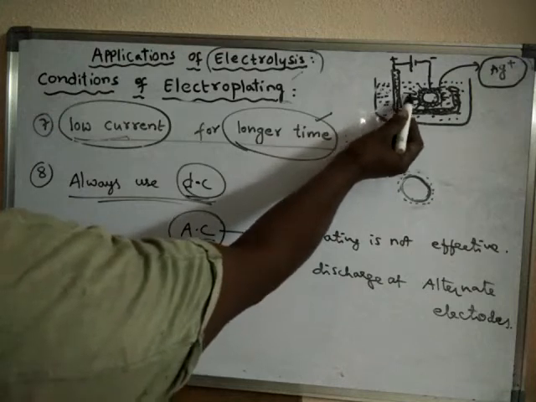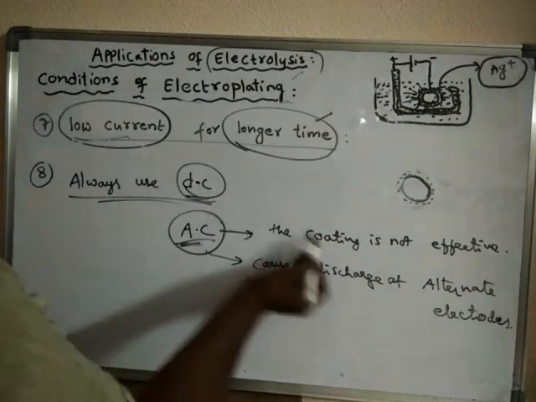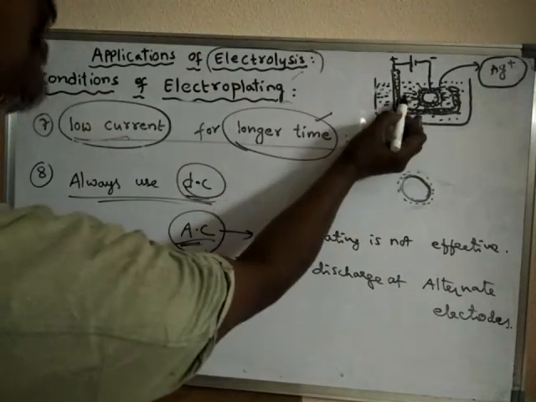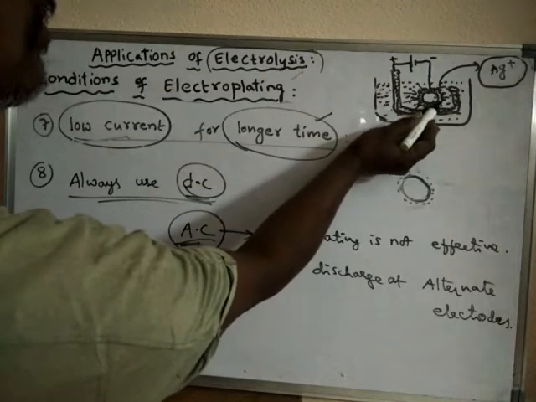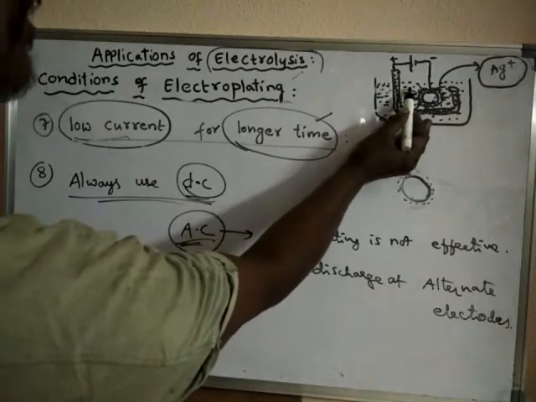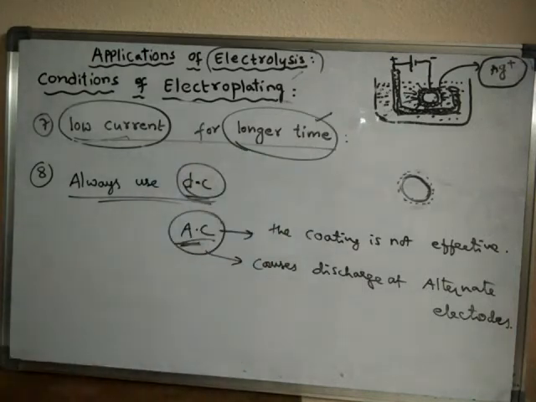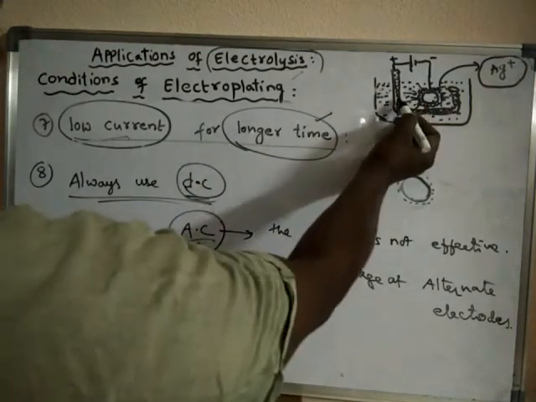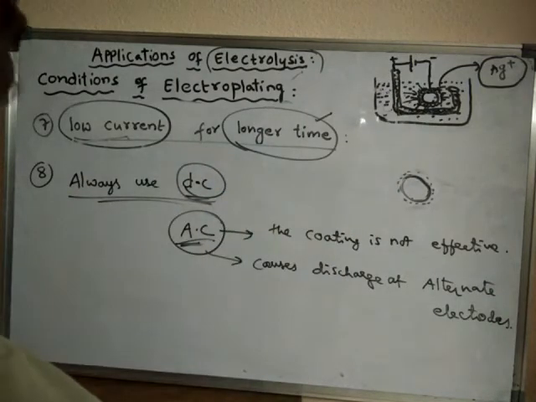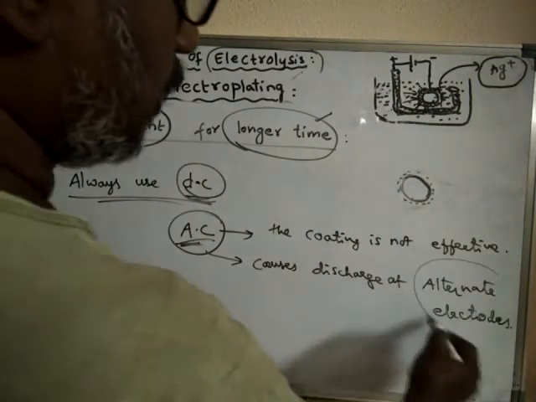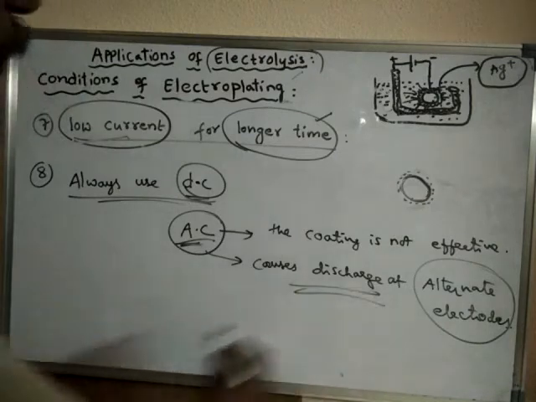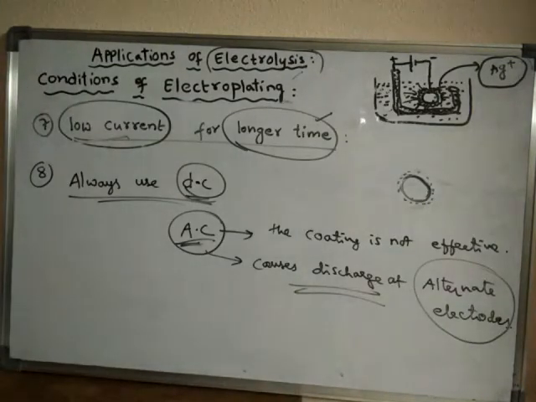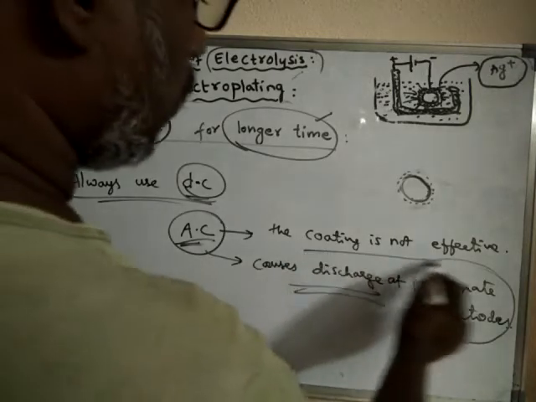That means that silver, for example, is sometimes deposited on the cathode, and after some time the silver is deposited on the anode, and again on the cathode, and again on the anode. So like this, on alternate electrodes the discharge of the silver or that superior metal takes place, so that the coating is not effective.